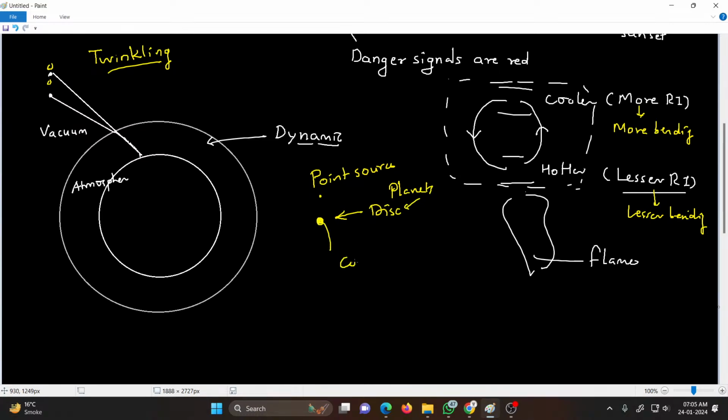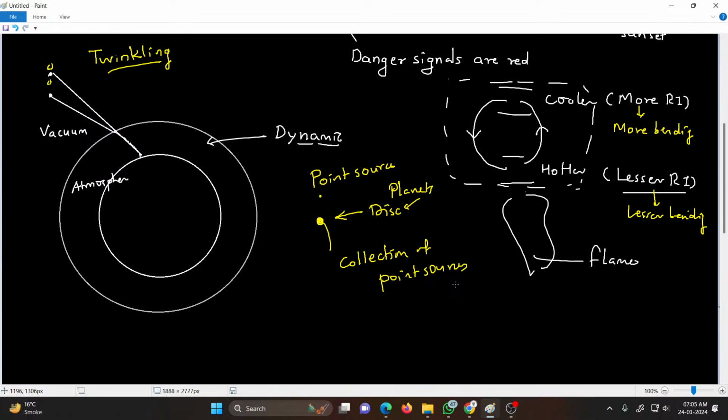Hence you can consider the planet as a collection of point sources. Each point in that collection flickers, fluctuates, twinkles. But as there are many points together, the average light coming from the planet always remains the same.